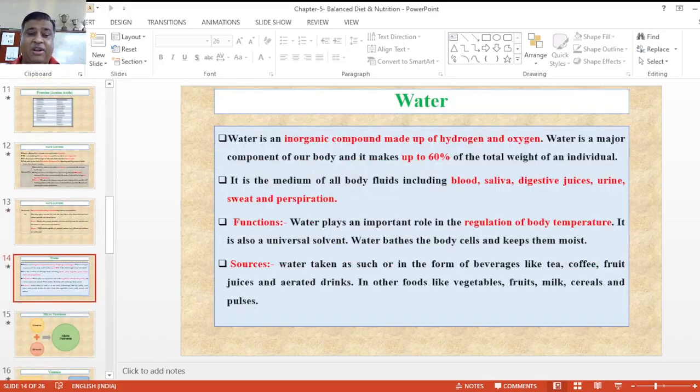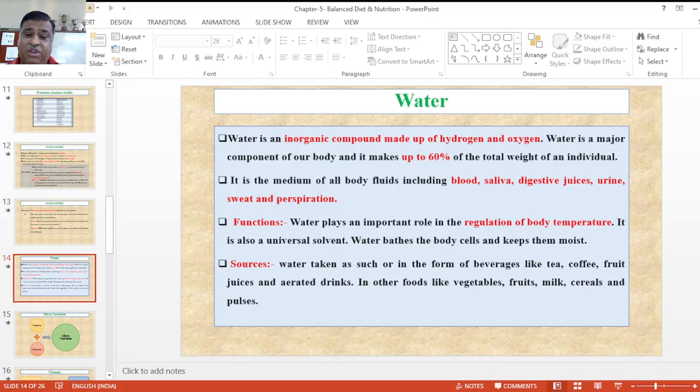Now next is water. Why do we take water? Water is an inorganic compound of our body, made up of hydrogen and oxygen. It makes up 60% of the total weight of our body. We take it through body fluids, including blood, saliva, digestive juices, urine, sweat, and different types of perspiration. What are the functions? Water plays an important role in maintaining body temperature.